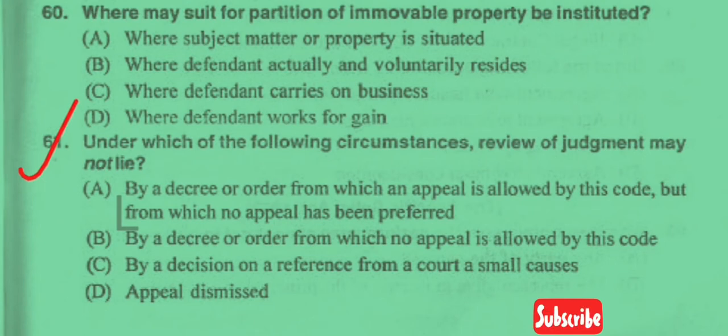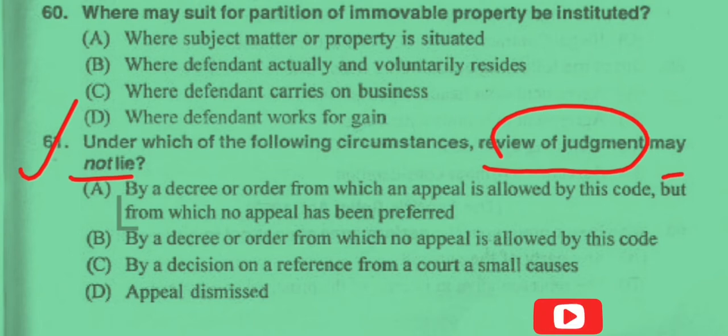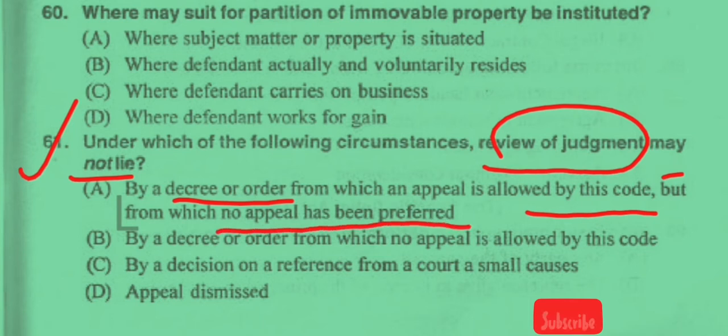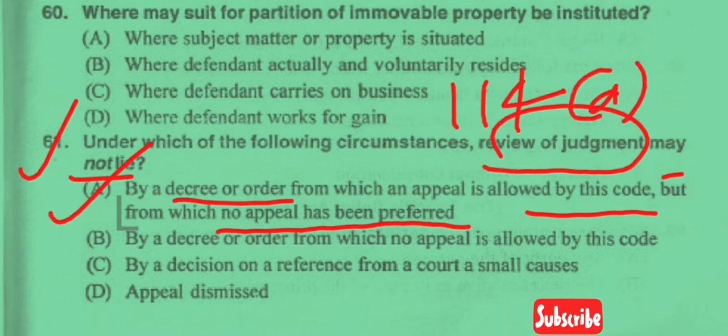Question number 61. Under which of the following circumstances the review of judgment may not lie? So option A here, by a decree or order from which an appeal is allowed by this court, but from which no appeal has preferred. So answer of this question is here option A, and this thing is provided in section 114 clause A. So answer here option A.